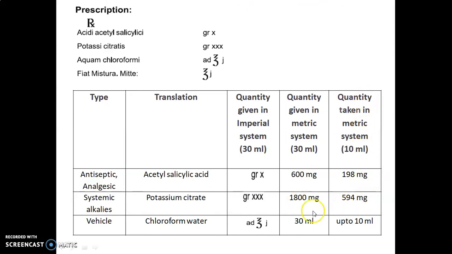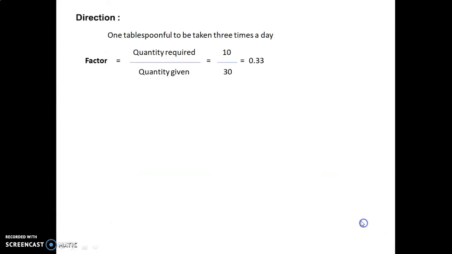This is the taken quantity. And the last one, chloroform water, is used as a vehicle, aromatic water, flavoring agent, carminative. The quantity given in the imperial system for this is add ounce J. Ounce J means 30 ml. J stands for ml, liquid. And the quantity given in the metric system, that is 30 into 1, is equal to again 30 ml. So the quantity taken in the metric system is up to 10 ml of this chloroform water as a vehicle to be added in our formulation.